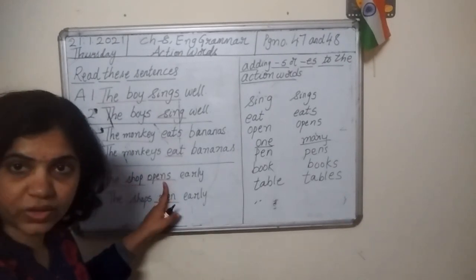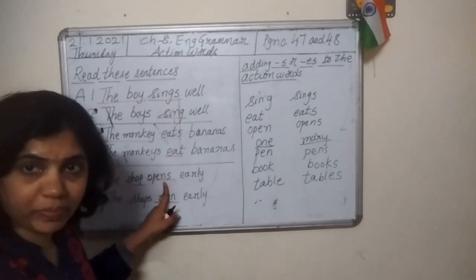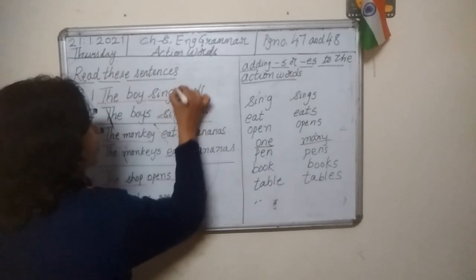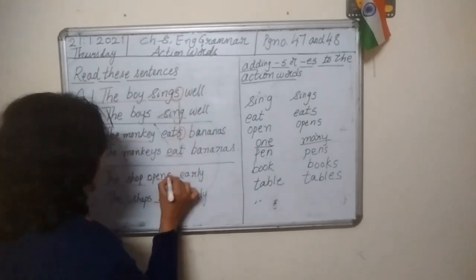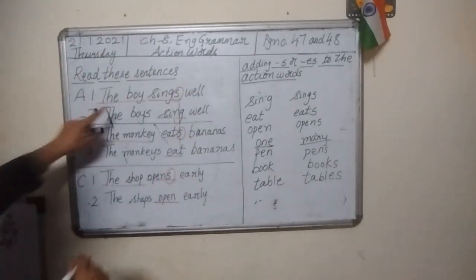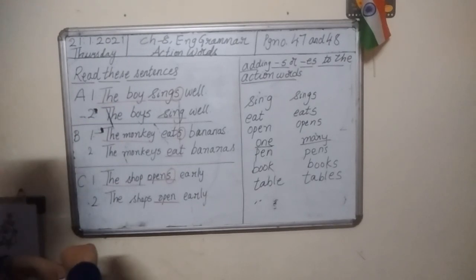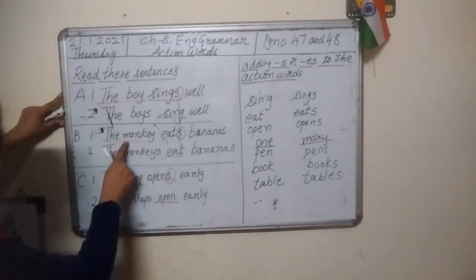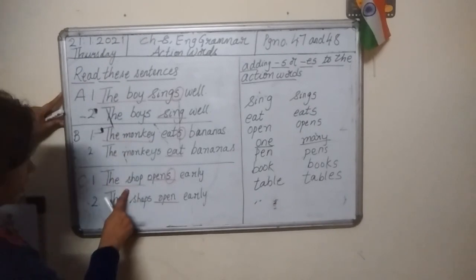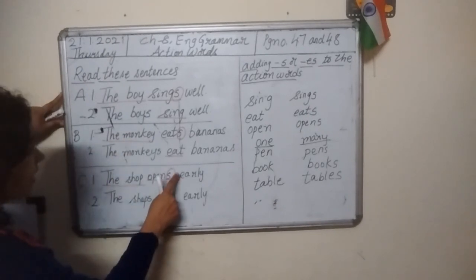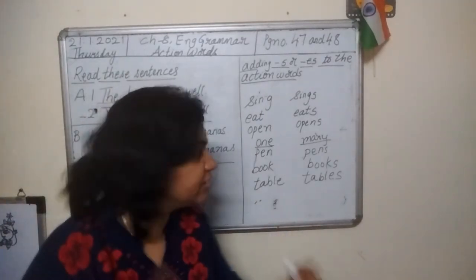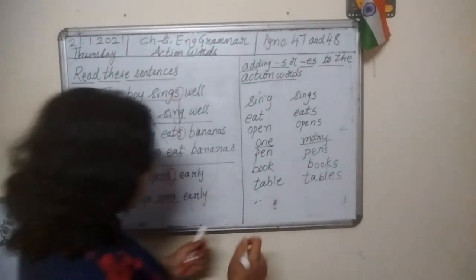In the action word we are writing opens. It means we have added S. Sings, eats, opens. One boy is one person. So when we are talking about one person or one animal or one thing, we need to add S to the action word. This is the first one. Okay, let me write here.